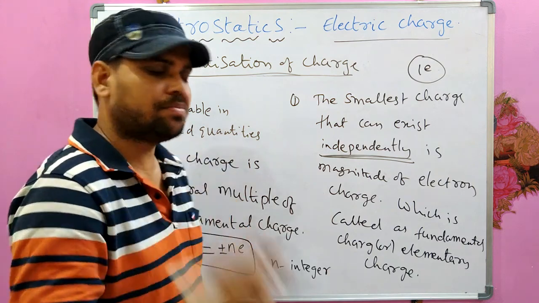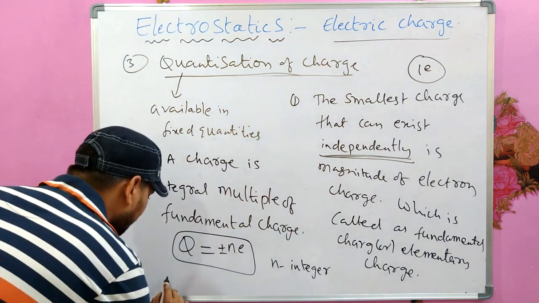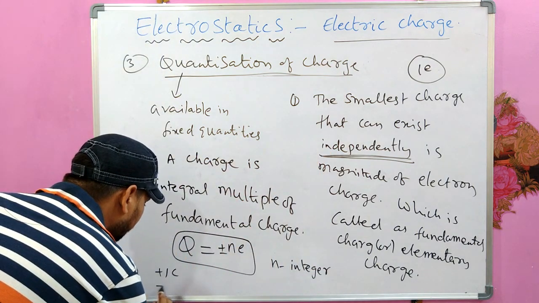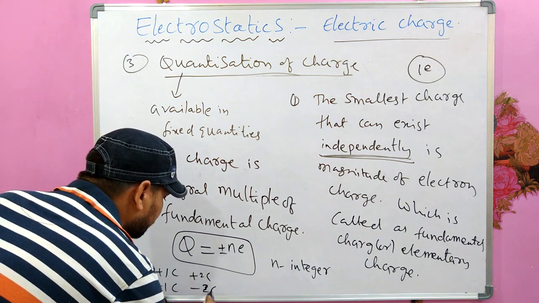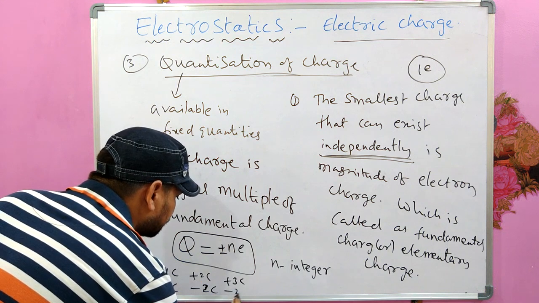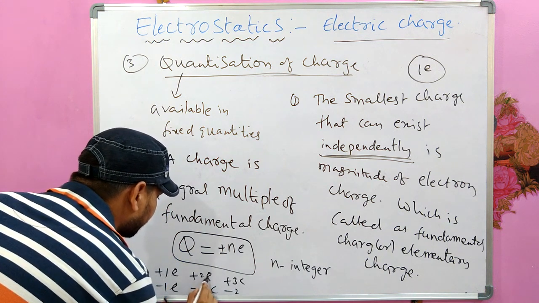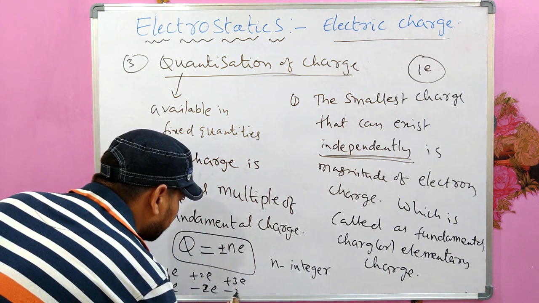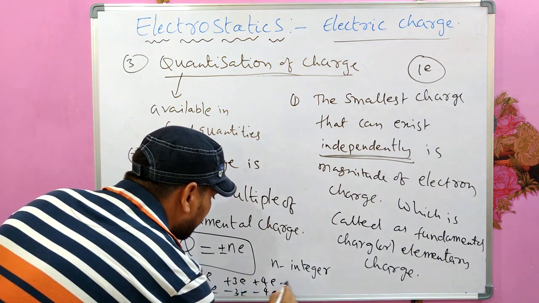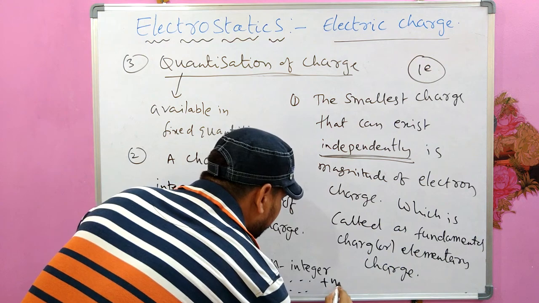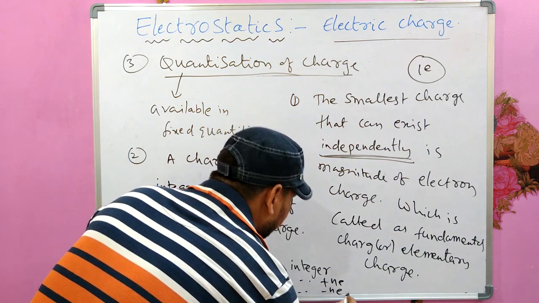So what are the available quantities of charge? You can say either plus 1e or minus 1e, plus 2e or minus 2e, plus 3e or minus 3e, plus 4e or minus 4e, and so on, plus ne or minus ne.